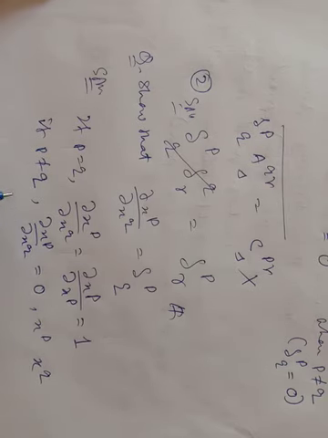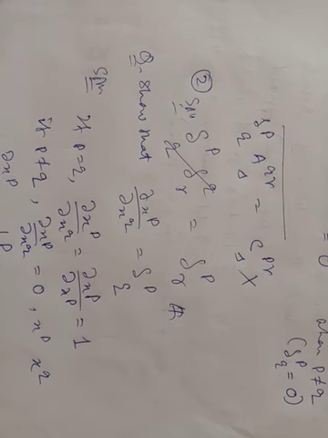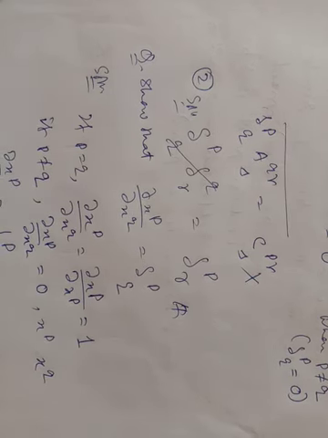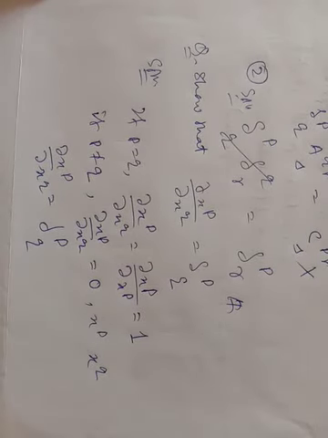So thus we have seen that this expression ∂x^p/∂x^q is nothing but δ_pq, because the Kronecker delta δ_pq is equal to 1 when p is equal to q, and the Kronecker delta is equal to 0 when p is not equal to q. So we can say that ∂x^p/∂x^q is equal to δ_pq. Thank you.